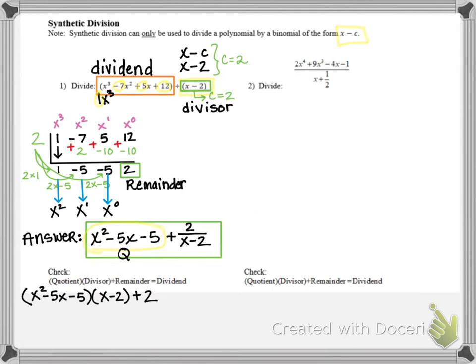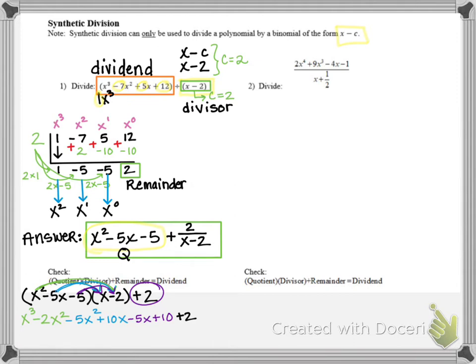And then if after we do that multiplication and adding the constant 2, if we get our original dividend as an answer, then we know our work is correct, and that's a good feeling, right? So let's start multiplying. So I want to distribute x squared to the x minus 2. So I get x cubed minus 2x squared. Then I'm going to distribute negative 5x. So I'm going to get minus 5x squared plus 10x. Then I'm going to distribute the negative 5, and I'm going to get minus 5x plus 10. And then I add in the remainder of 2.